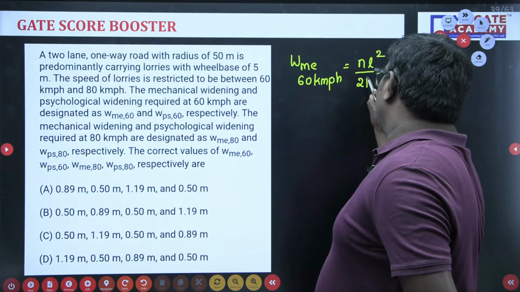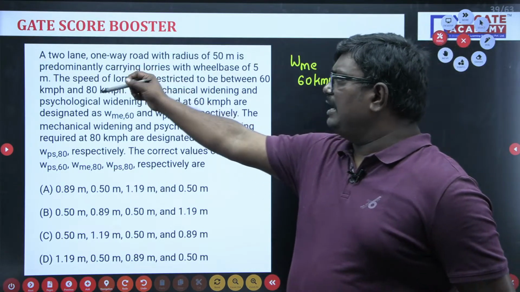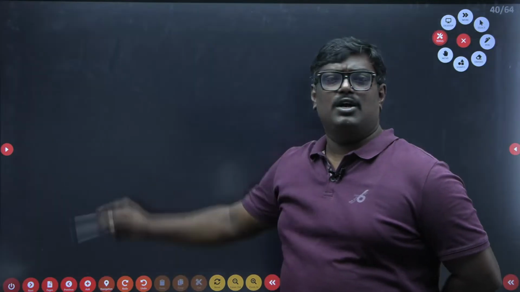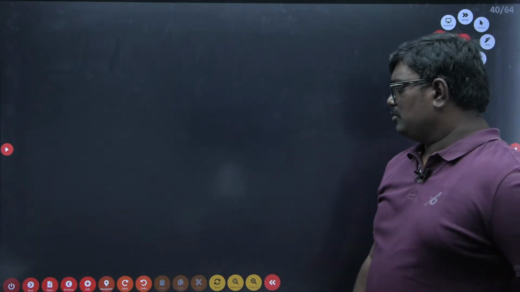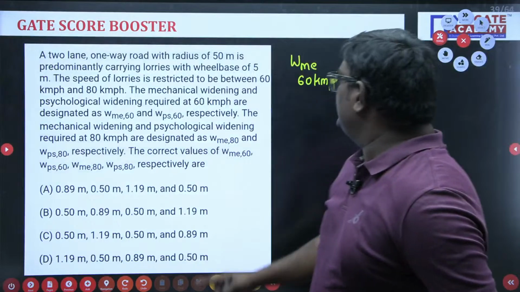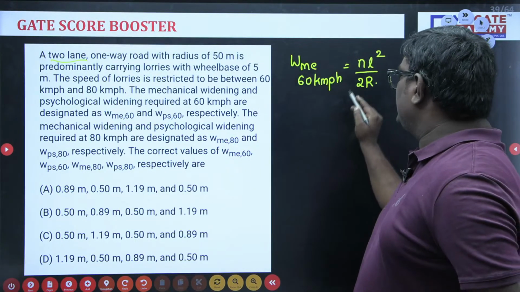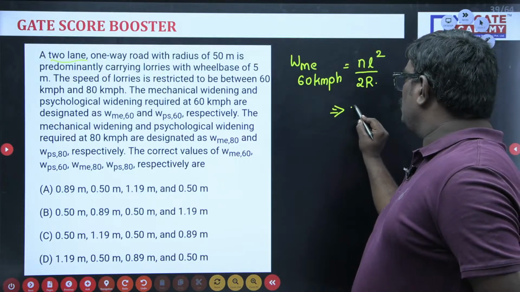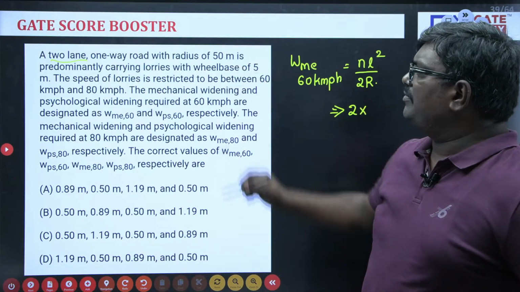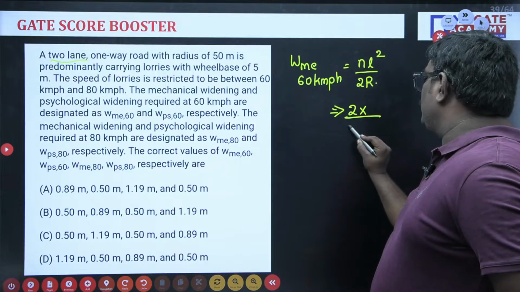It is a two-lane road, so N is 2, and the radius is 50 meter. So 2 into 50.